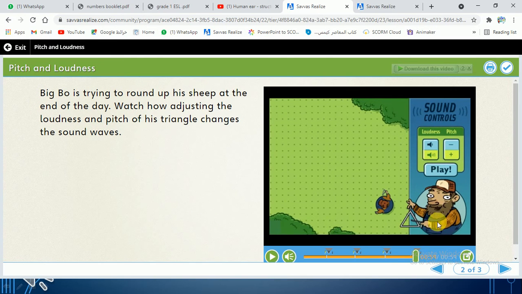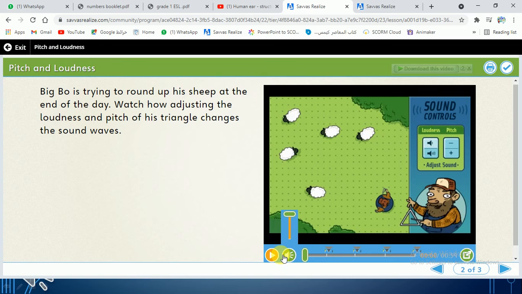This is Big Bo, who is trying to round up his sheep at the end of the day. Watch how adjusting the loudness and pitch of his triangle changes the sound waves. Okay, let's just try to start and see.